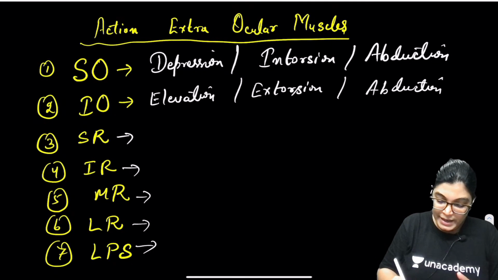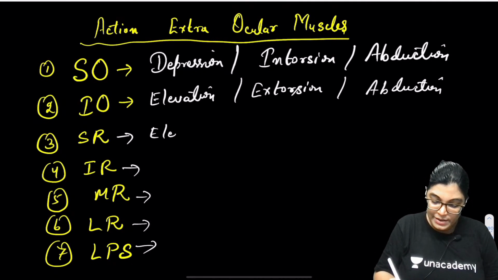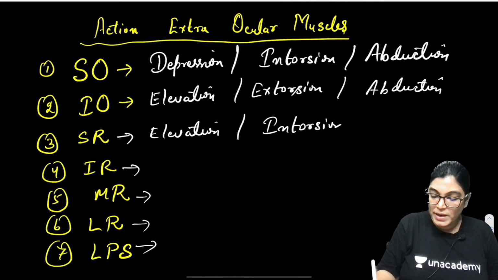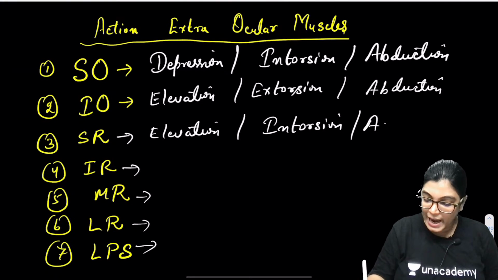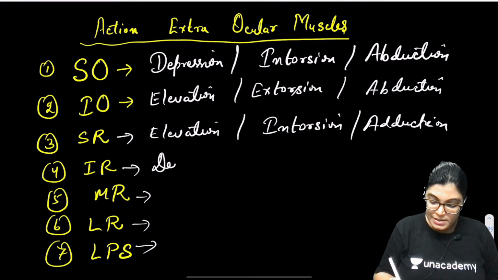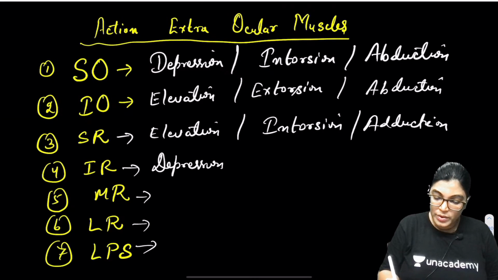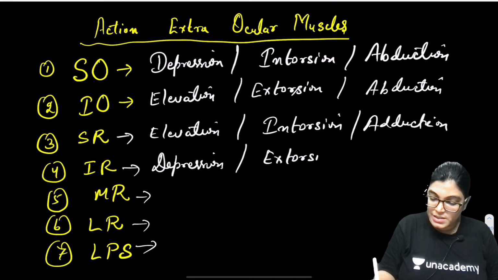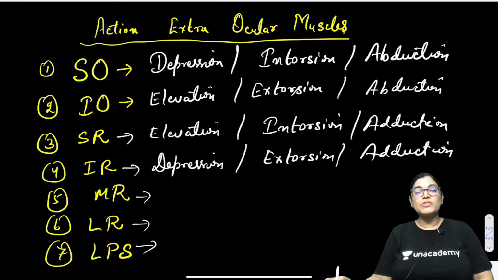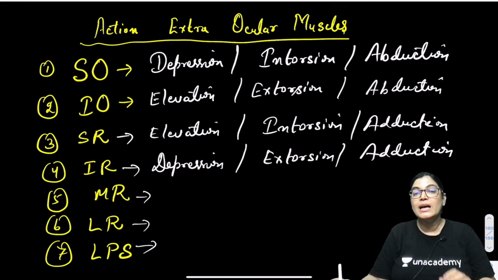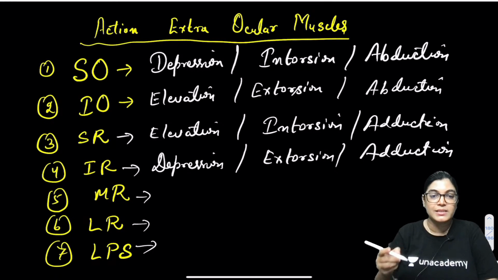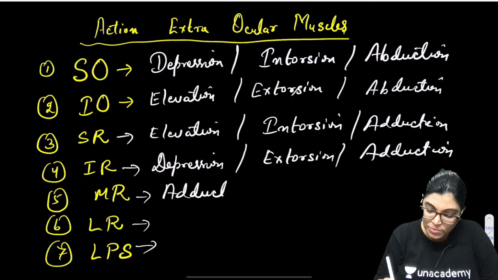Superior rectus will cause elevation, but it is also causing intorsion. Please note down, it is active in an adducted eye, so adduction. Inferior rectus causes depression according to its name, extorsion just opposite to its name, and both these are active in an adducted eye. The adduction and abduction actions which I have written for the obliques and recti are secondary actions, not the primary action. Medial rectus and lateral rectus act according to their names.